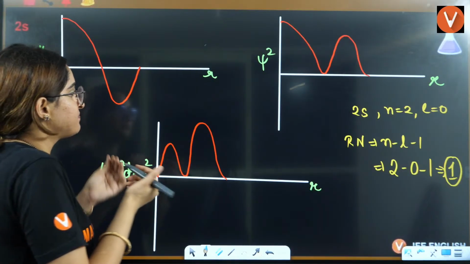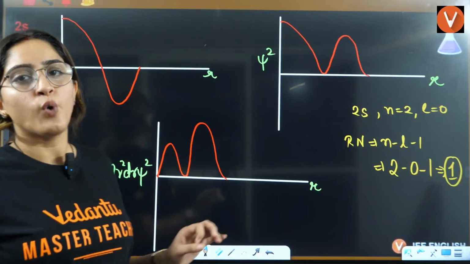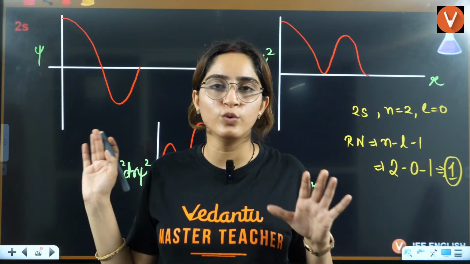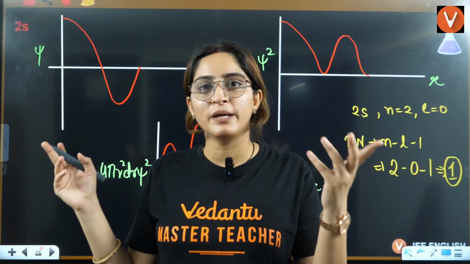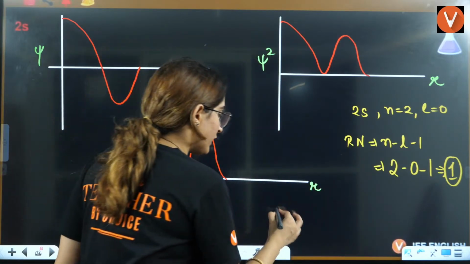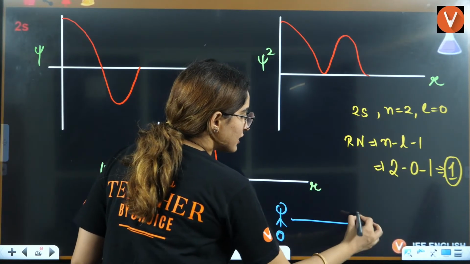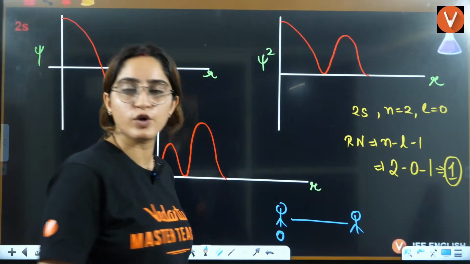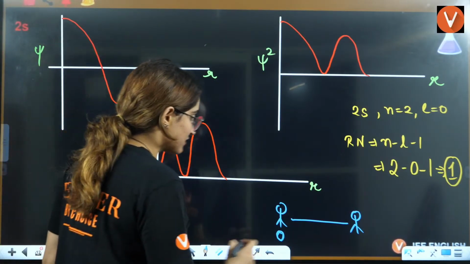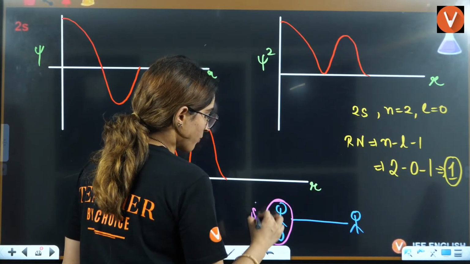It's like, okay, one thing. You are going from your home to your tuition or school, or maybe to eat something in the market. There will be one point in the initial phase where your speed is 0, and the final phase where your speed will again be 0.